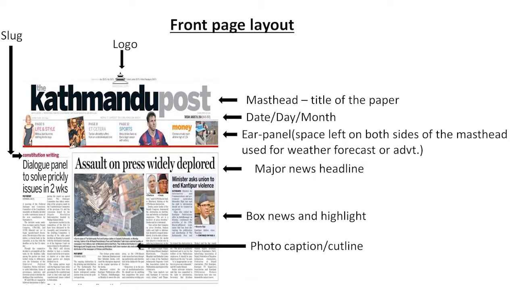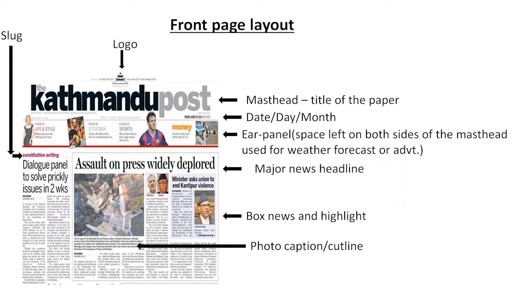So generally, when we get a newspaper in our hand, how do we study it? Let's see the front page layout of a newspaper. For example, here we have the Kathmandu Post. The Kathmandu Post has a logo on top of it. You can see the masthead, that is the title of the paper, we call it masthead. Below that, date, day, month. And you have the ear panel, the space left on both sides of the masthead, which is used for weather forecast or advertisement. Ear panel, let's not forget it.